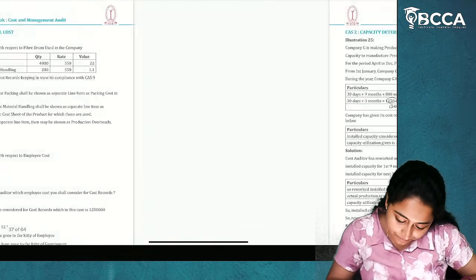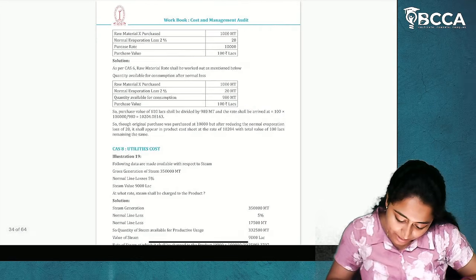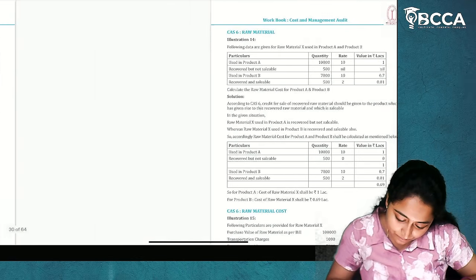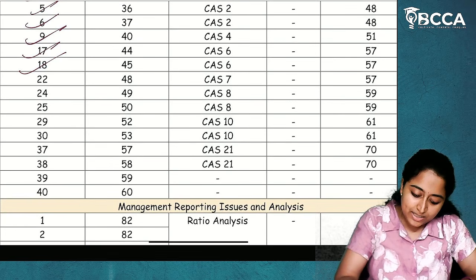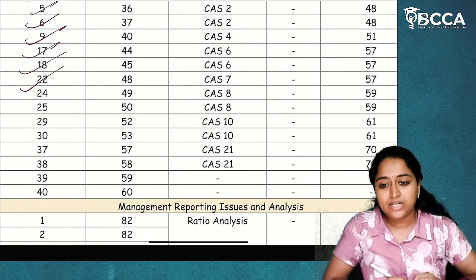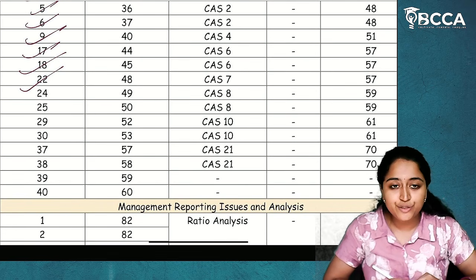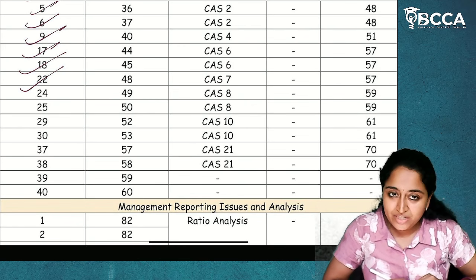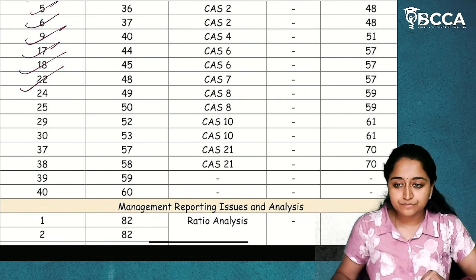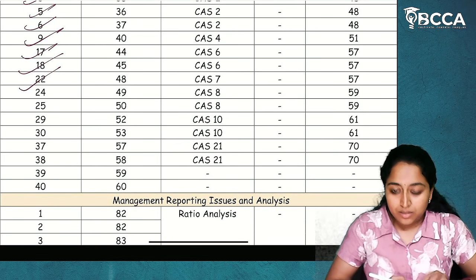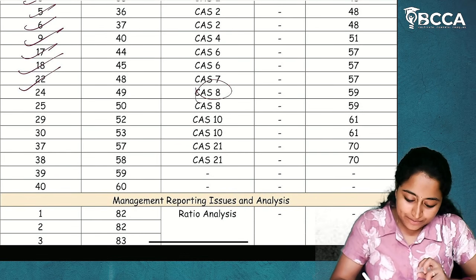I hope employee cost, CAS 7, is done. Yes, employee cost CAS 7 is done. I hope everything is clear to you and you are able to follow. If you have any doubts, you can ask me in the Telegram channel. Okay. Next, we are moving on to CAS 8.